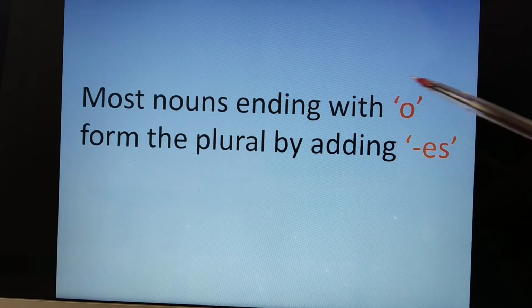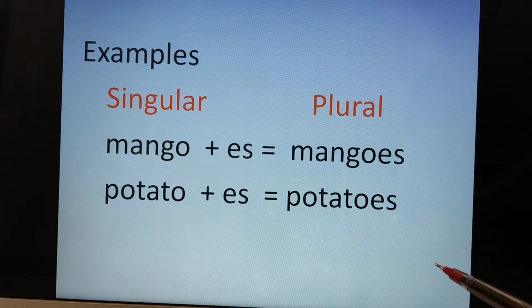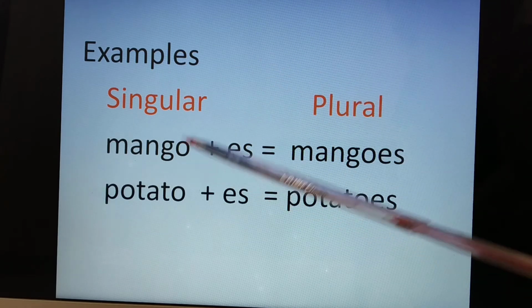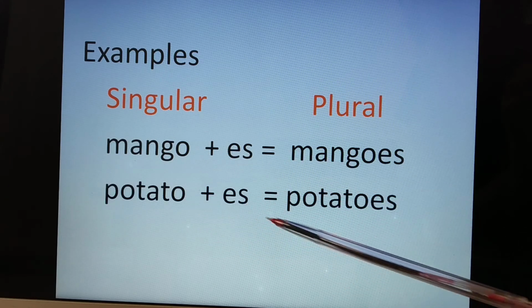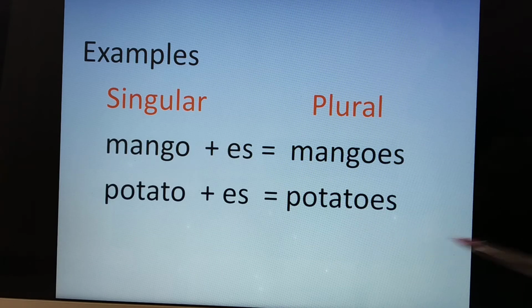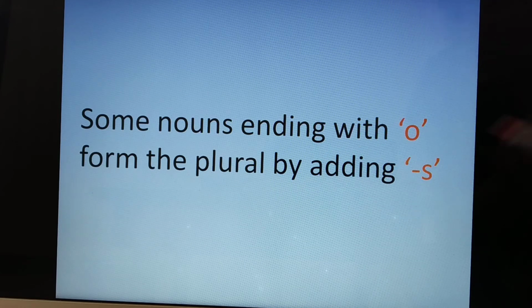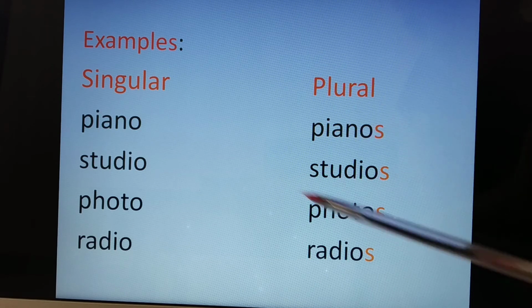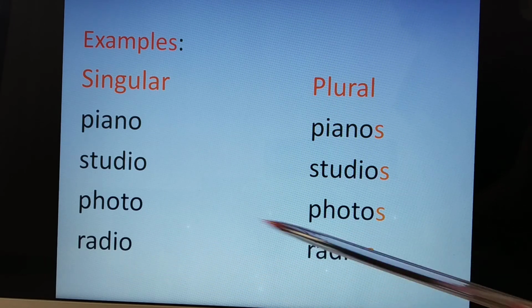Most nouns ending with o form the plural by adding es. Examples: mango. Do you like mango? So mango is ending with o, so we will add es and the plural form of mango will be mangoes. Potato, ending with o, we will add es and the plural form of potato will be potatoes. Some nouns ending with o form the plural by adding s. Examples: piano. We will add s, pianos. Studio, studios. Photo, photos. Radio, radios.